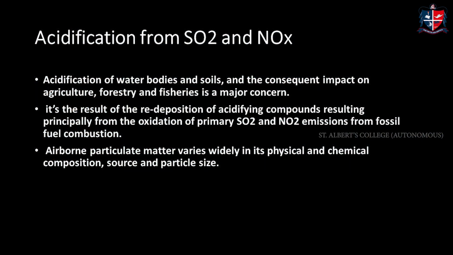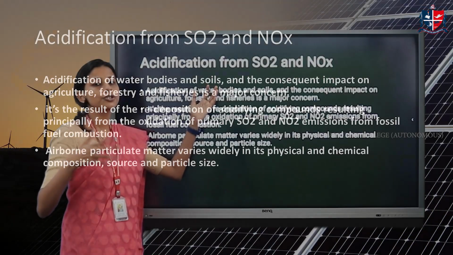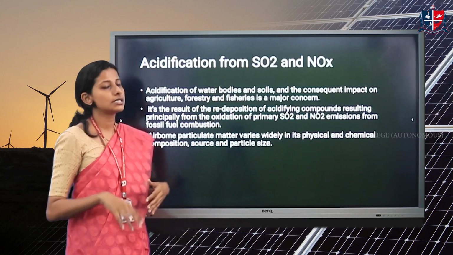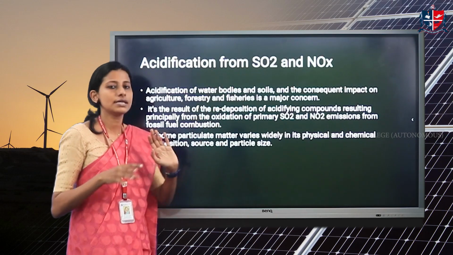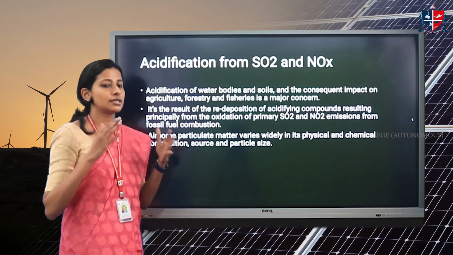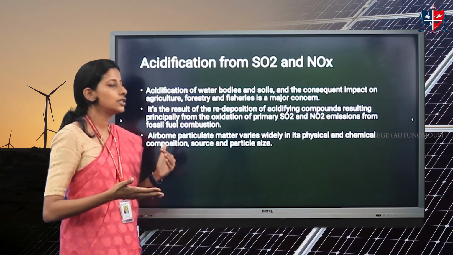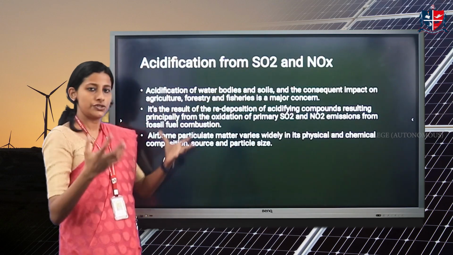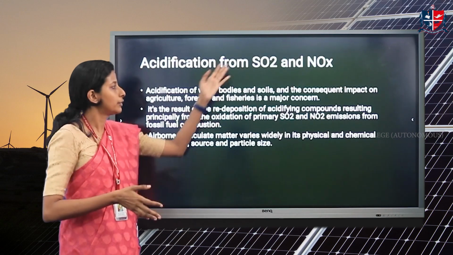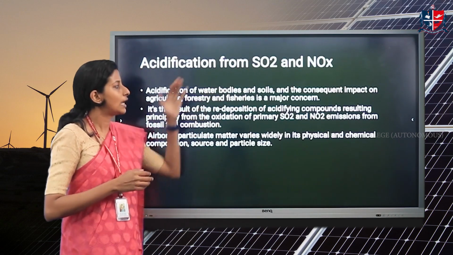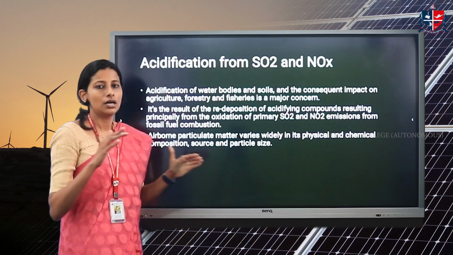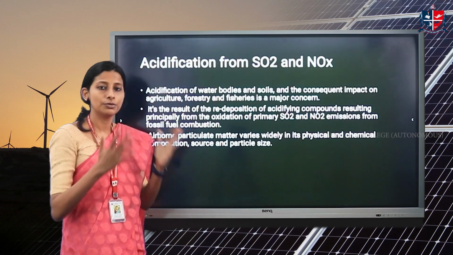Okay, so acidification is the next issue. As I said, through air pollution, we are contributing more pollutants to the atmosphere. One such pollutant is sulfur dioxide. Another one is the oxides of nitrogen, in general NOx. From these, the secondary pollutants get created. The secondary issue is acid rain. These two react with the water vapor or the moisture in the atmosphere and create sulfuric acid, nitric acid, etc. That will contribute to the acid rain. That acid rain will affect all the aquatic life, vegetation, monuments, etc.